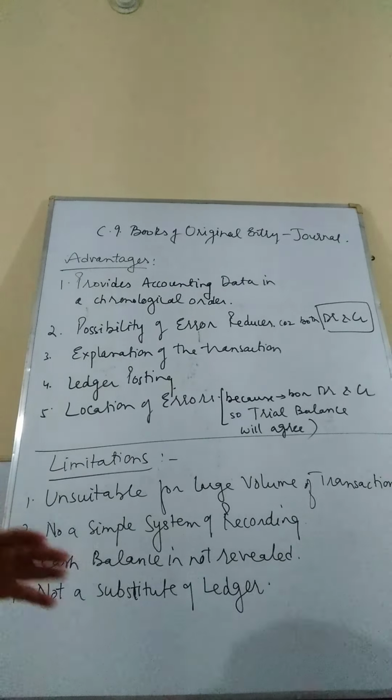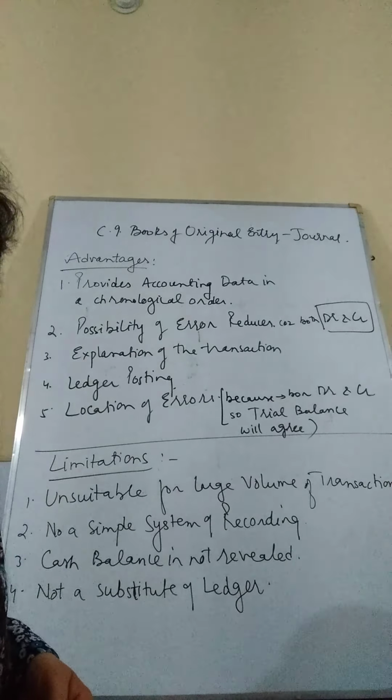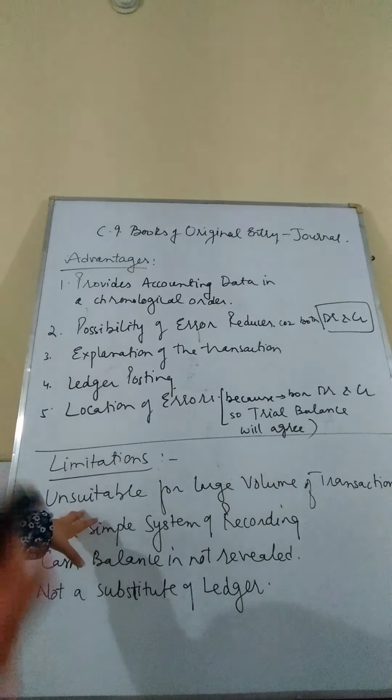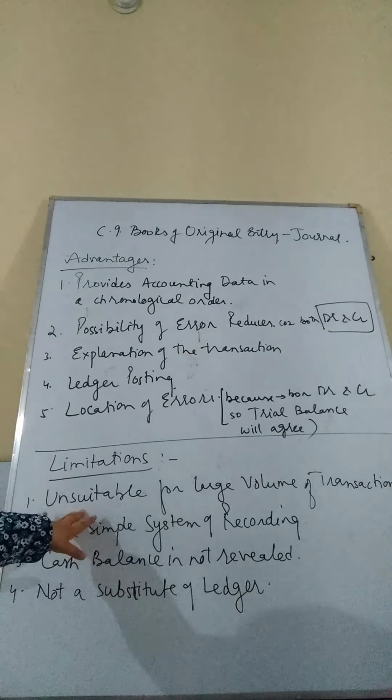We have to divide the journal into different books. They are known as subsidiary books that we will do in the next chapter. So it is unsuitable to record all the thousands of transactions in only one book called journal. That becomes very huge and bulky.